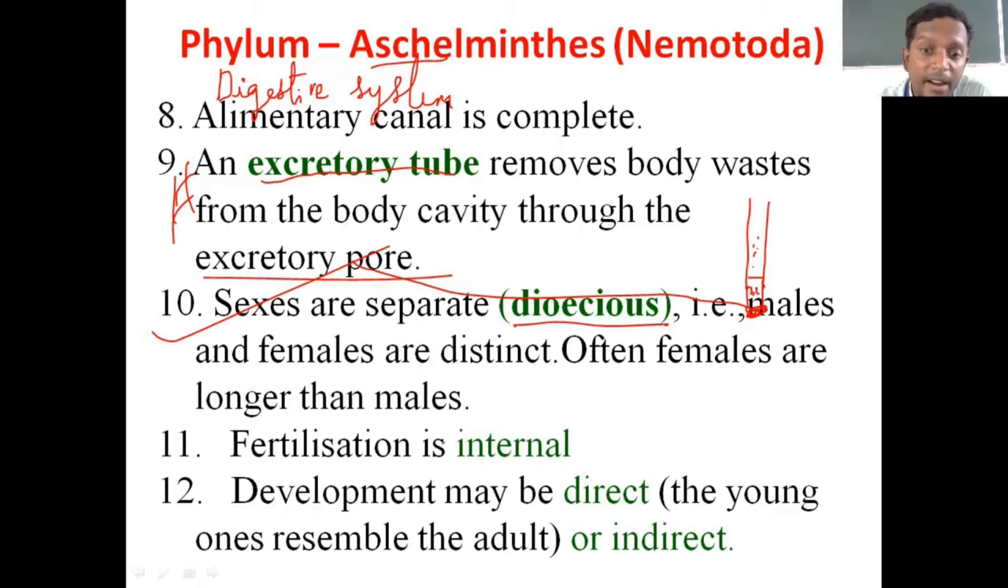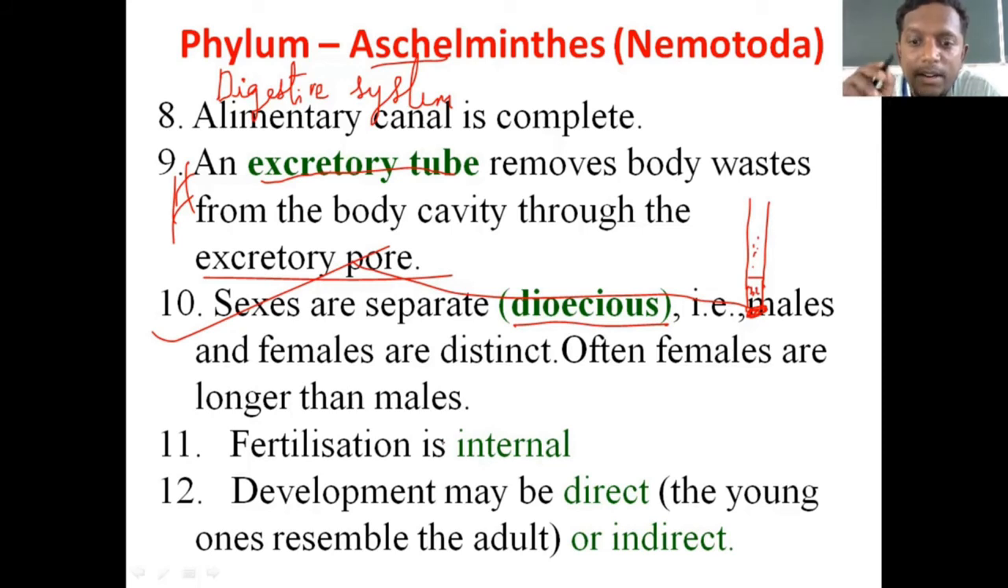Development may be direct or indirect. See, till yesterday we were speaking only indirect development. In animal kingdom, there are two types of development. One is indirect development, the other one is direct development. Indirect development is primitive. We studied frog, if you remember, in my third class, where the young ones are not similar to the adult, but they go through many larval stages in their metamorphosis from egg to adult stage.